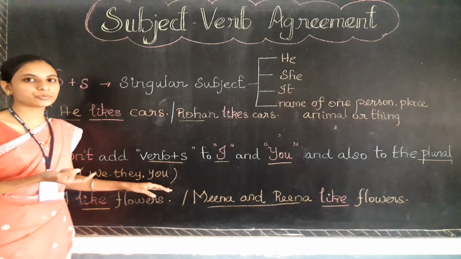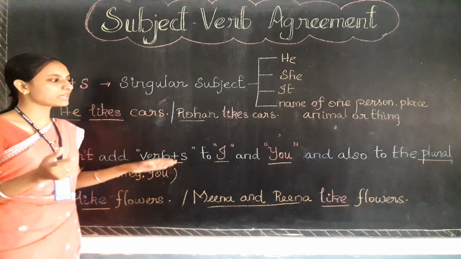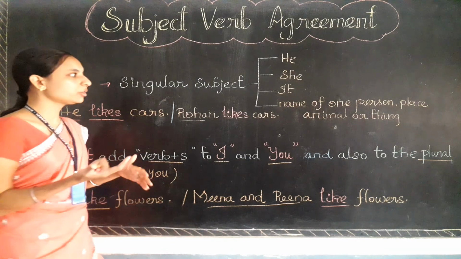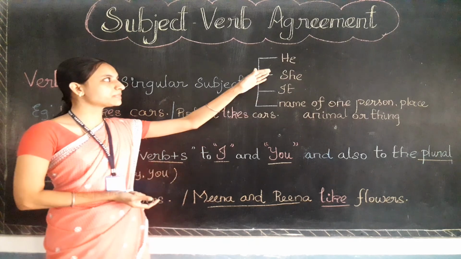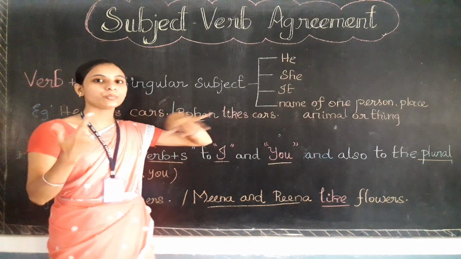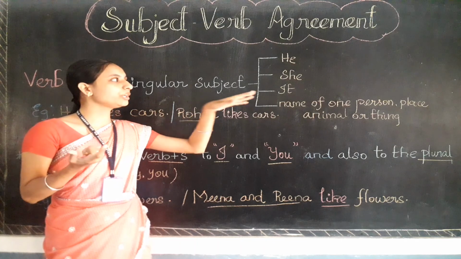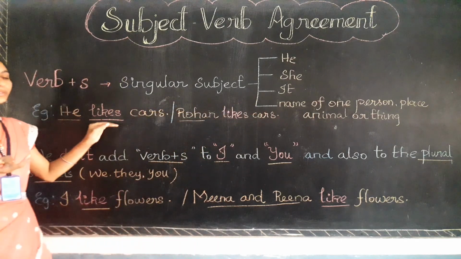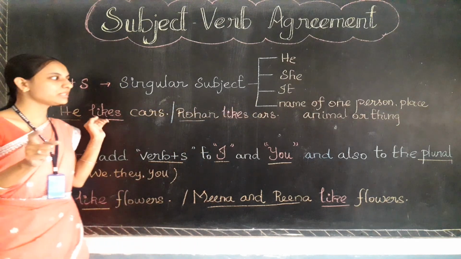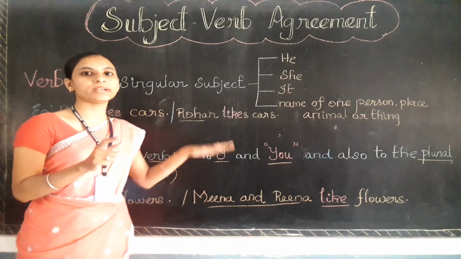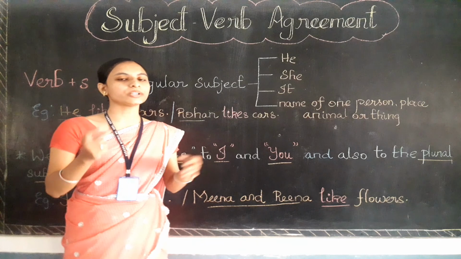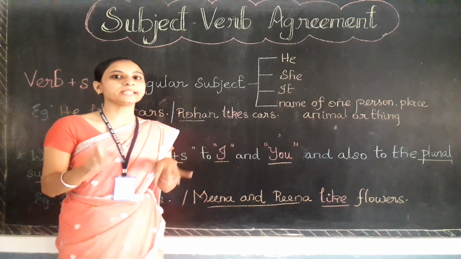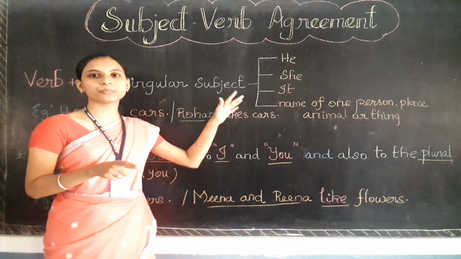It will come as it is. But when the sentence is about a subject like he, she, it, or any one person's name, you need to add 's' to the verb in the present time. These should happen only in the present time. Okay. In the past we will be adding 'ed' or the word will be changed, right? But in the present only this agreement should happen.